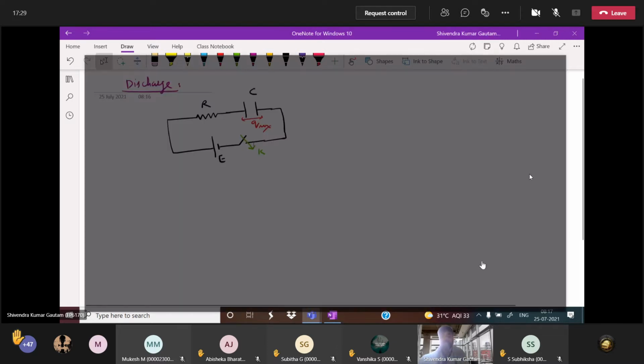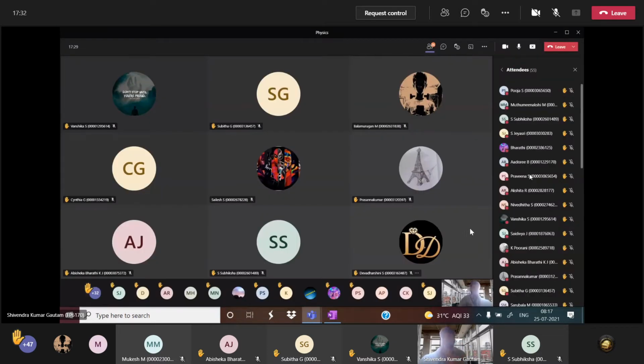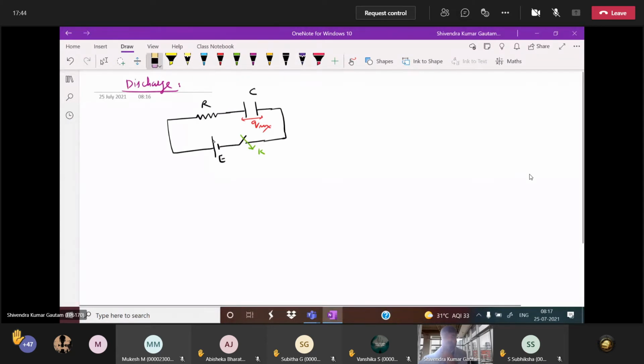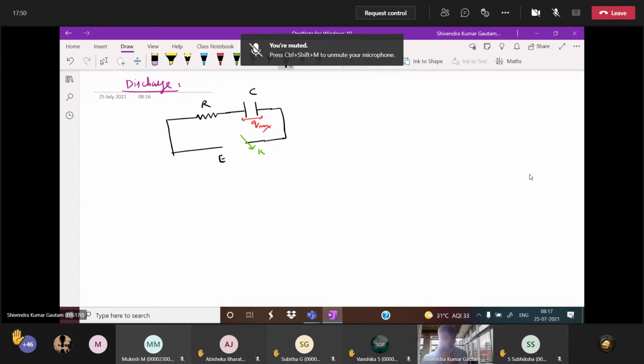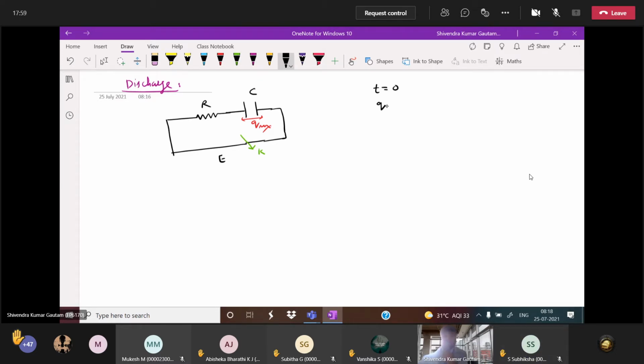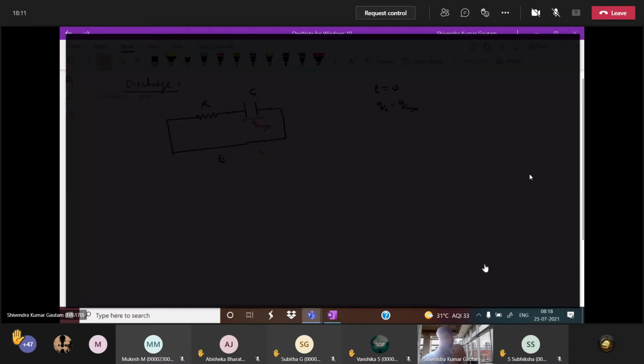Now what I did: when the capacitor charged to its maximum value, I removed the battery. Now tell me, battery removed, at t equal to 0 how much charge is present in the capacitor? Charge is maximum, so Q is equal to Q max. Now tell me, as time increases, what will happen here? Will the capacitor charge decrease or increase?